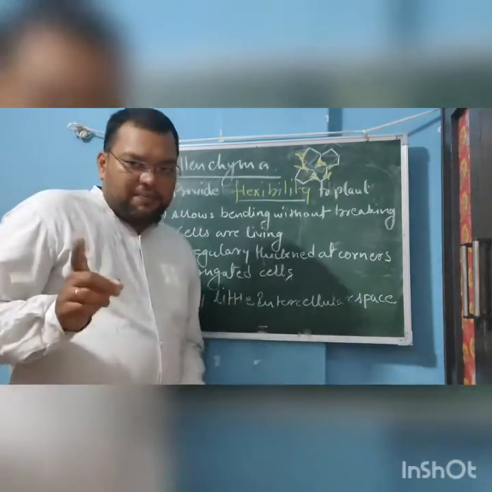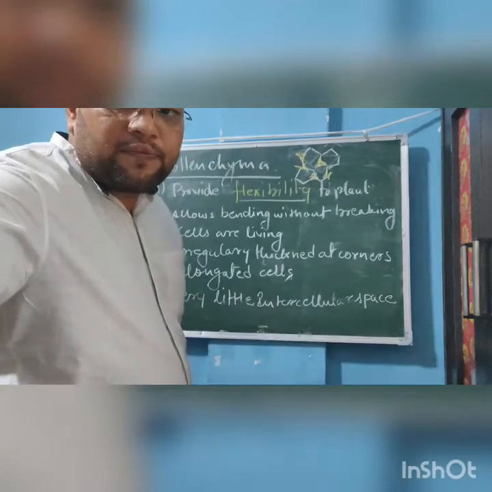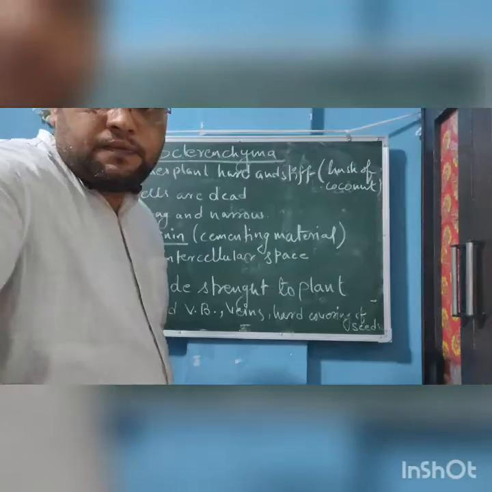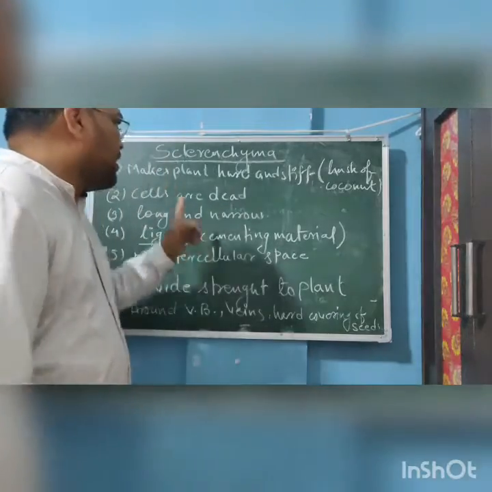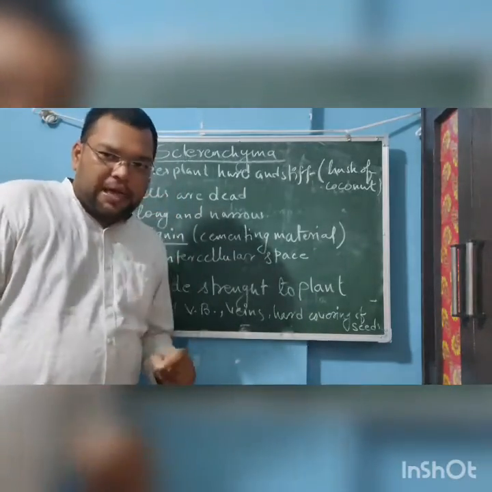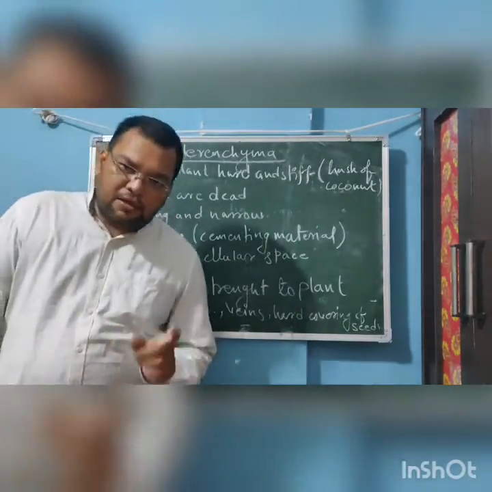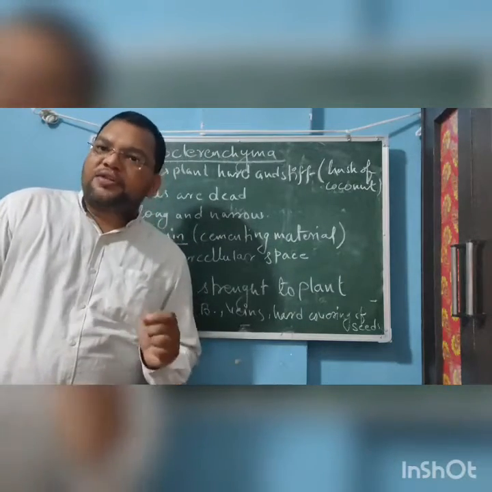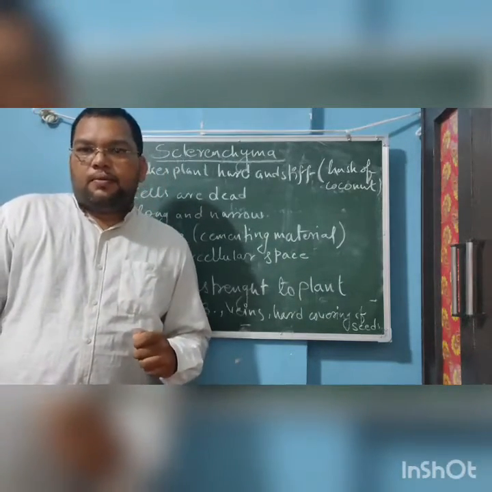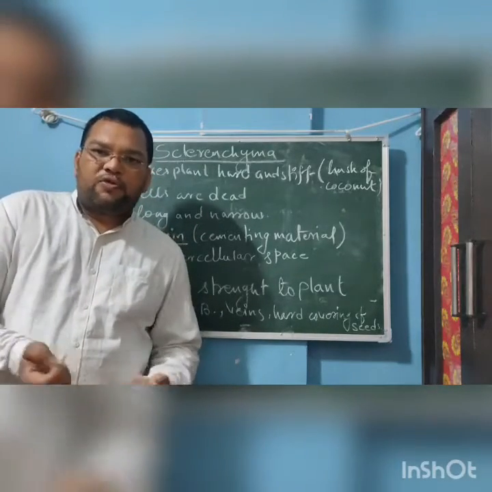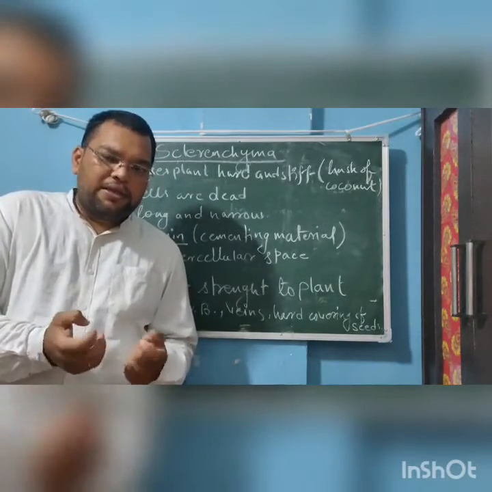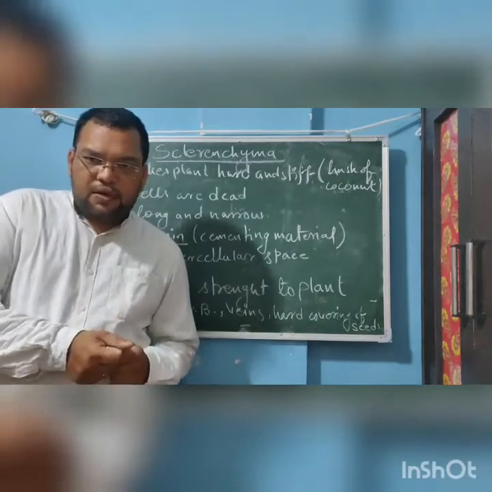Now the next type of tissue is the sclerenchyma. I think all of you have seen the husk of coconut. When there is a prayer in our home, we use the coconut, and you can see the husk.